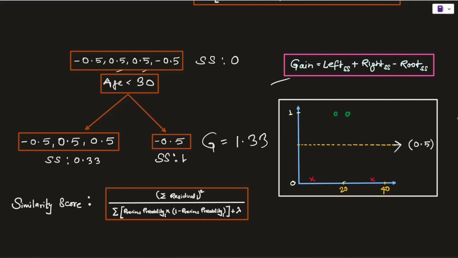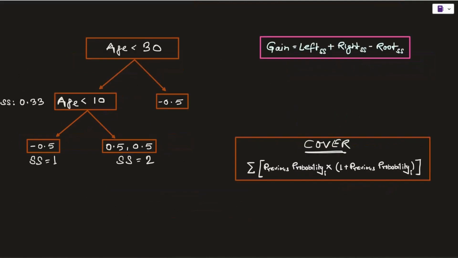And as you can guess already, our next step in order to grow this tree further would be to split this particular leaf node ahead. So this leaf node contains the value of this data point and these two data points. So we can understand, if we make a split from this point somewhere between 0 and 20, that would be age 10 years. It will do the job in order to separate these two groups. So let's do that now. There it is. We are applying another condition, and these are the two leaf nodes that we have obtained.